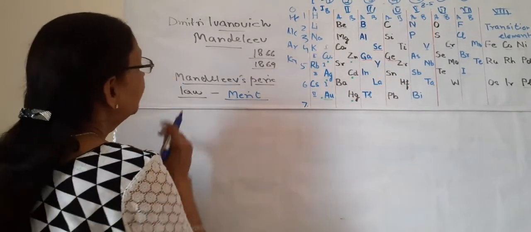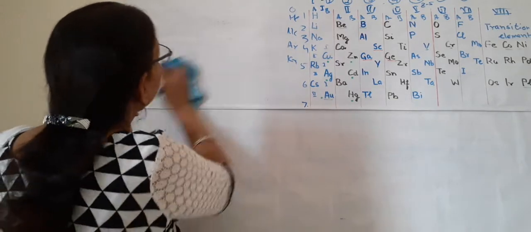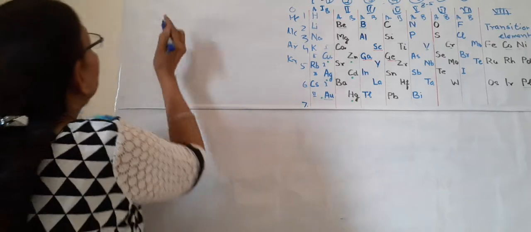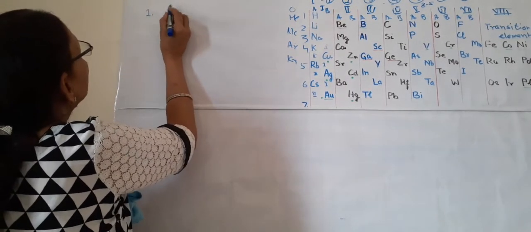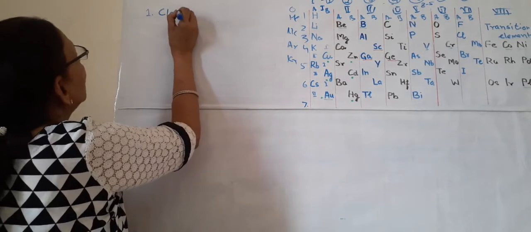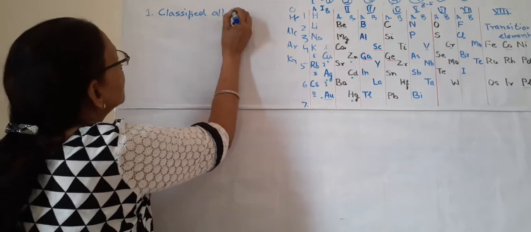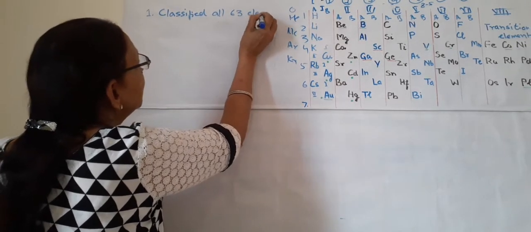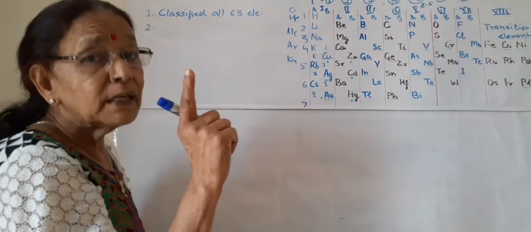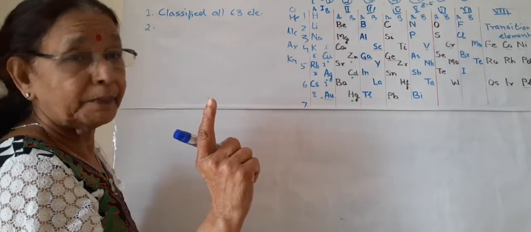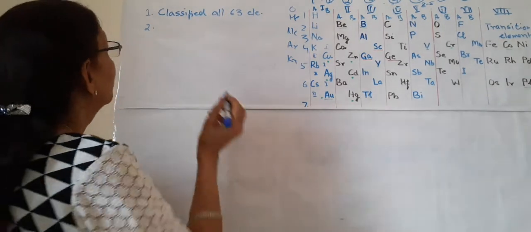First, the merit I will write here. The first merit of Mendeleev: he classified, I am writing in short, all 63 elements known at that time. This is one of the biggest achievements of Mendeleev, and for the world of science also.